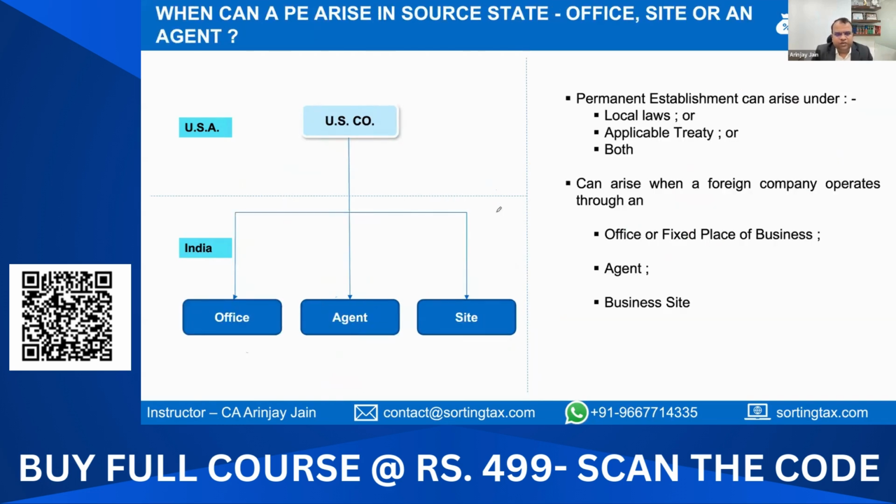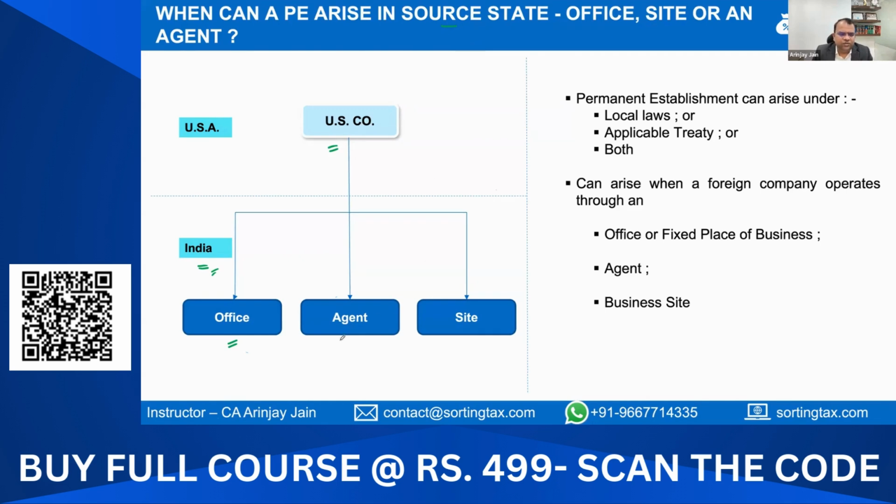So when we talk about a permanent establishment in the source state, and source state is the one generally where the customer is located, the existence of a permanent establishment typically arises due to three different factors. One is if the non-resident has an office in the source country, let's say India. If the non-resident has a company, the company pays the taxes. Depending on the nature of activity of the Indian company, a PE may or may not arise.